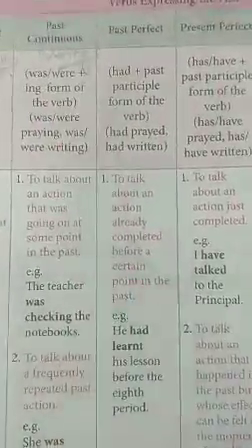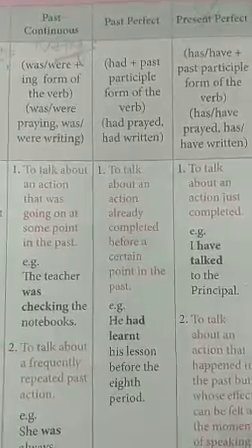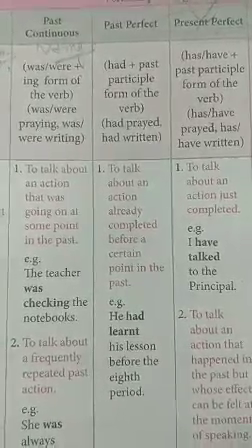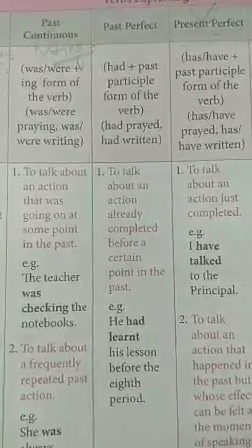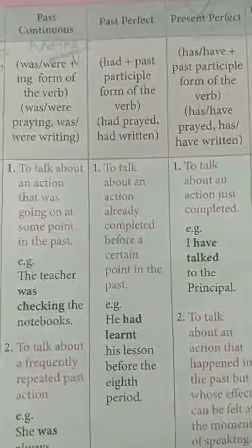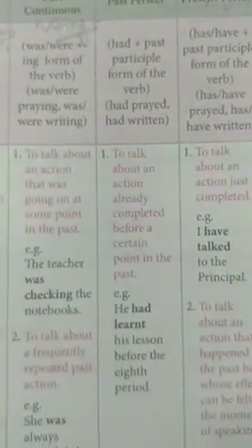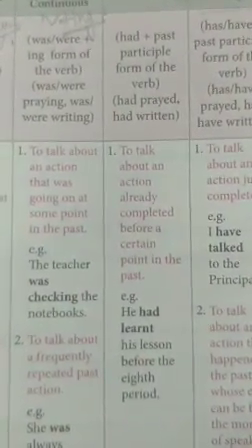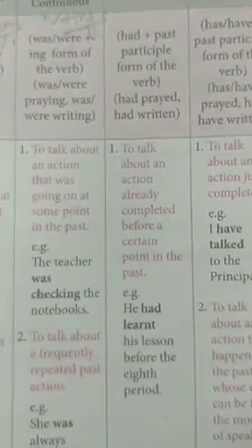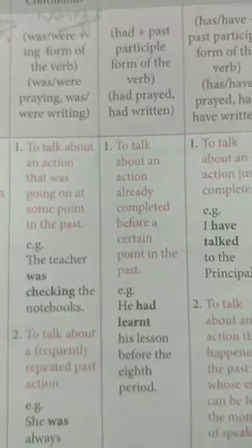So was and were are always followed with ing. We do not use had or have. He was playing, they were playing. We would never say he had playing. Had is never followed with ing. We always use was, were with ing.